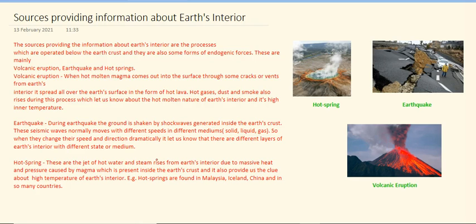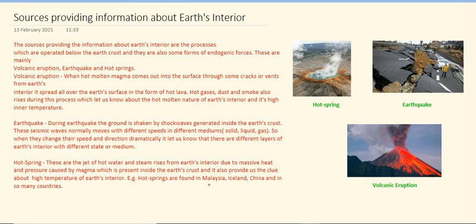From hot springs we can also gather information about the earth's interior. These are jets of hot water and steam that rise from the earth's interior due to massive heat and pressure caused by magma which is present inside the earth's crust, and they also provide us a clue about the high temperature of the earth's interior. So hot springs are hot water or hot steam that generally comes out through cracks or crevices on the earth's surface, and they are generally heated by the pressure and heat of hot molten magma inside the earth's crust.